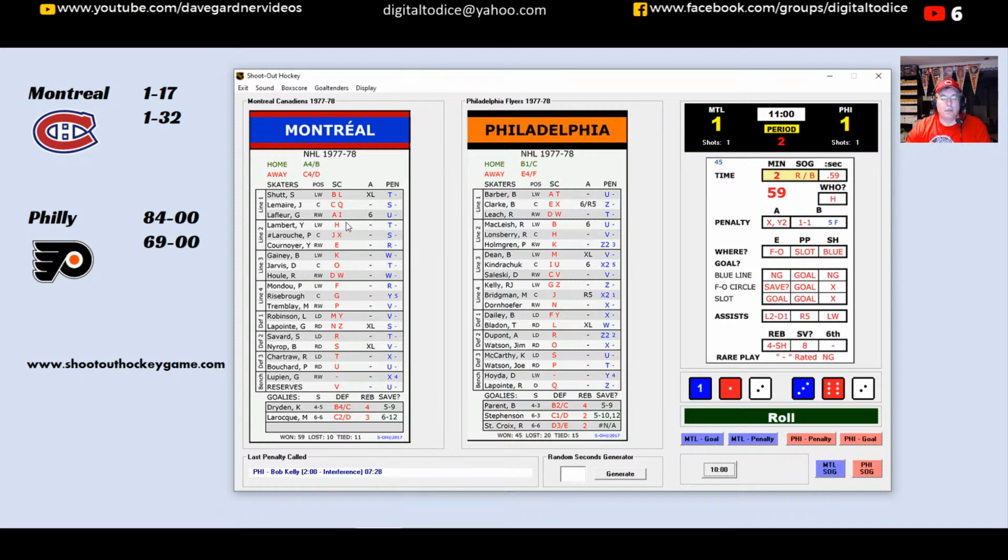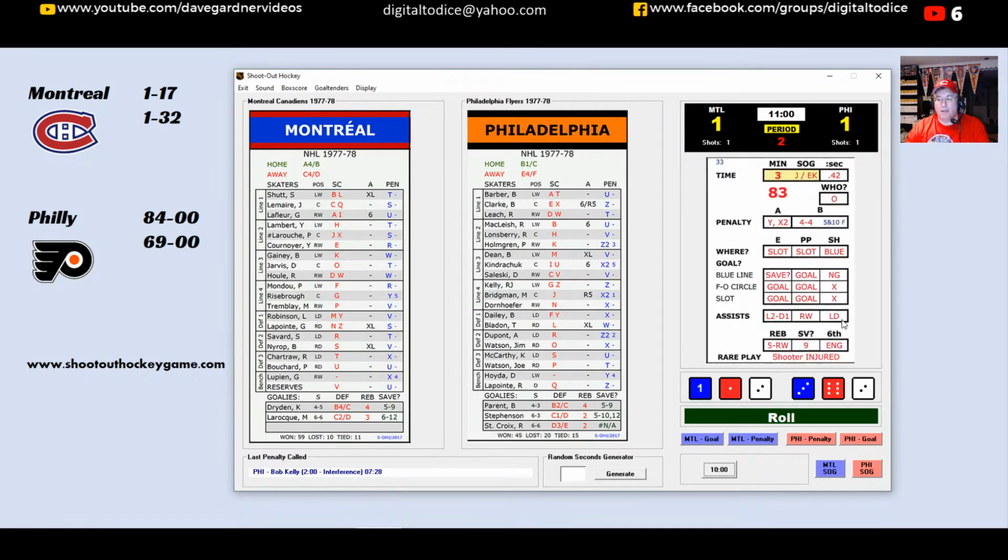H is Yvon Lambert. Lambert on the power play. From the slot, Lambert moving in. Lambert tips this one home. He scores. Power play goal for Montreal, and they go up 2-1. And the Philadelphia faithful are letting the referees know what they think of them here at the Spectrum tonight. So Lambert out there with defense 2.